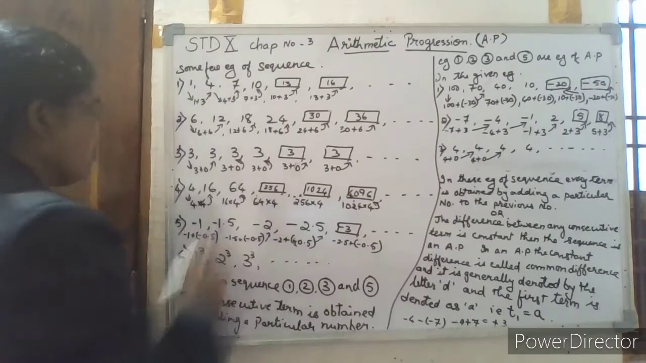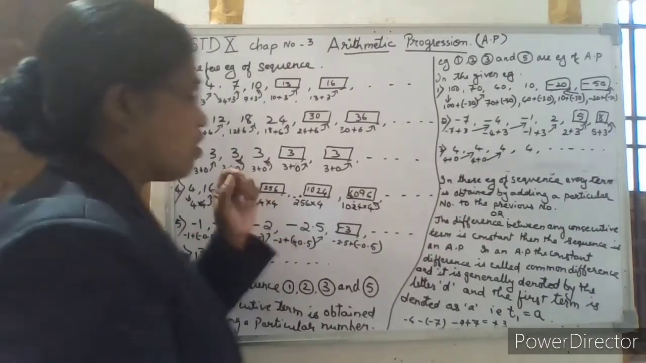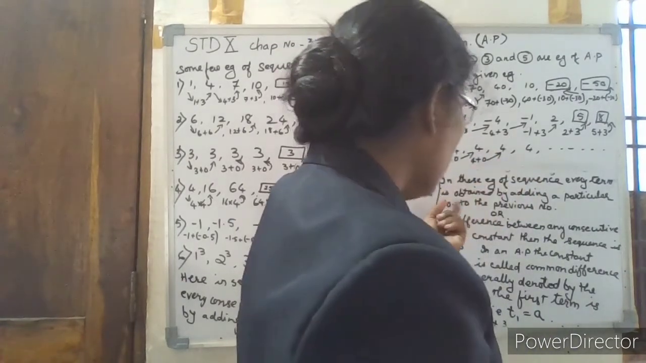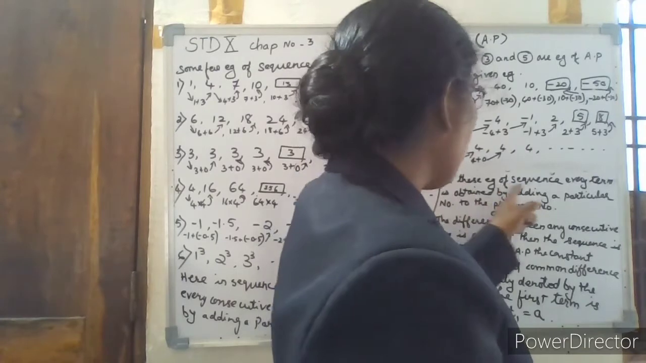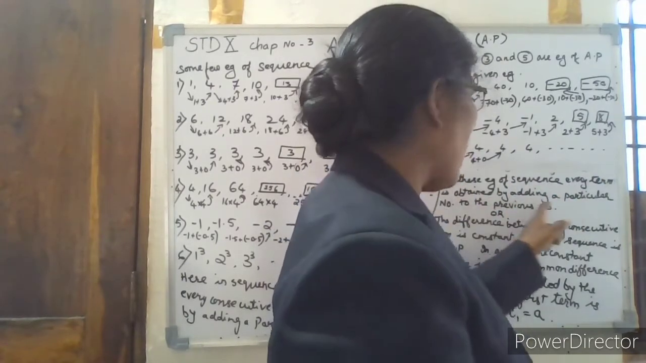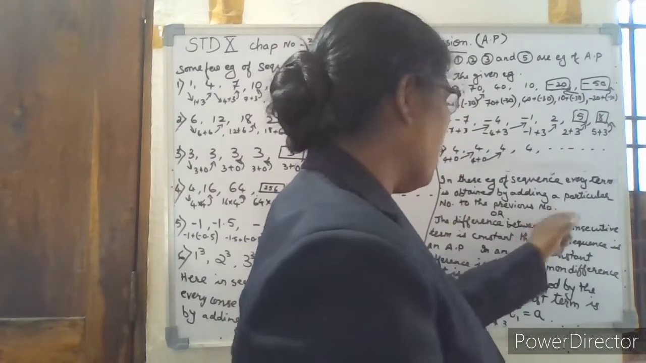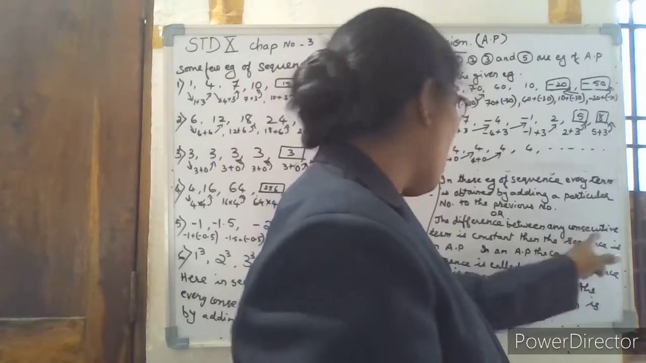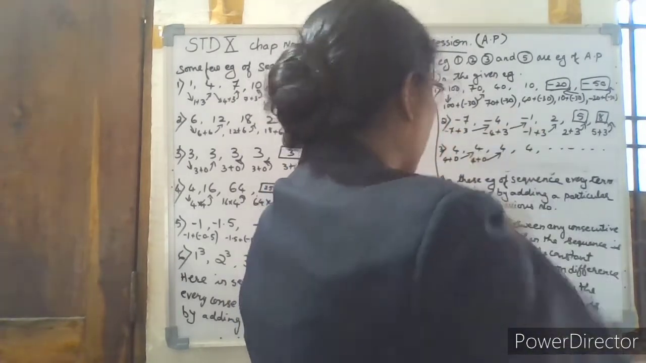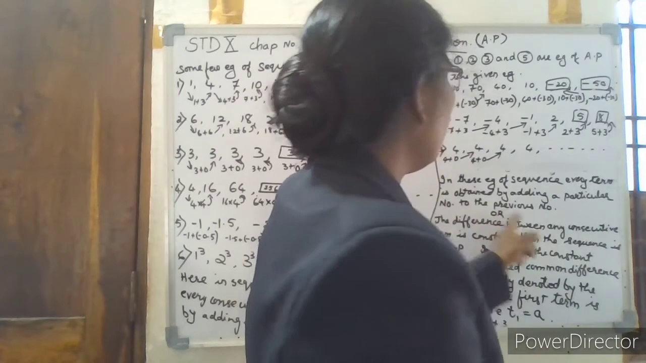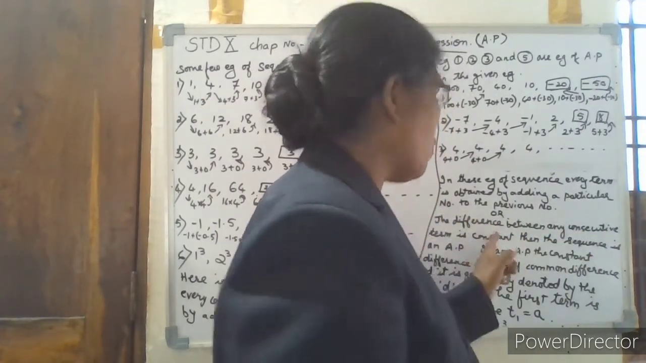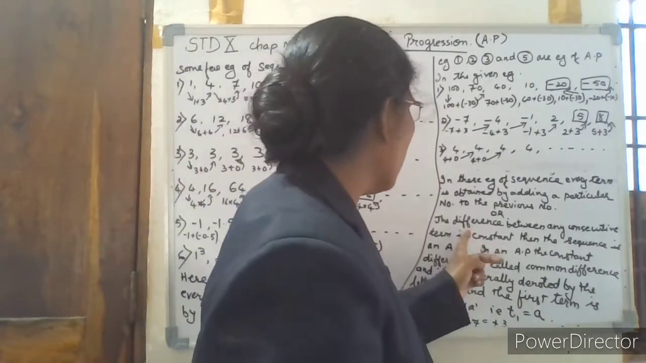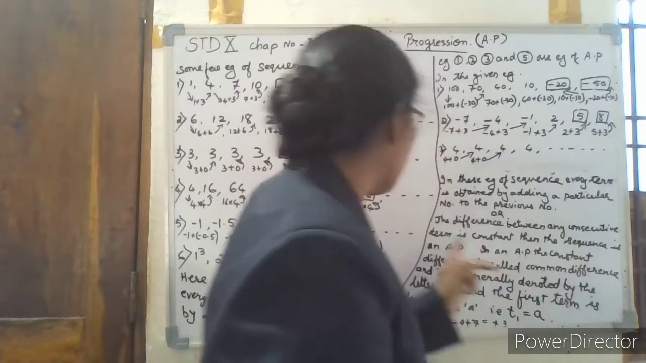Here also in this example it is the same. In this also, if you do it, you will get the same thing. So we will get the same constant difference. So in these examples of sequences, every term is obtained by adding a particular number to the previous number. Or we can explain it this way also: the difference between any consecutive terms is constant. The difference between every consecutive term is the same. Then the sequence is called an AP.